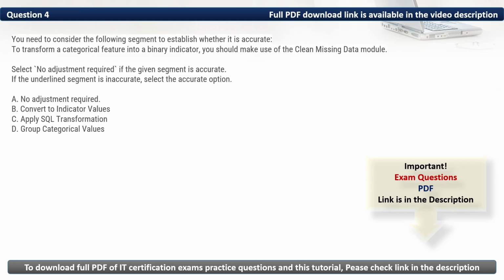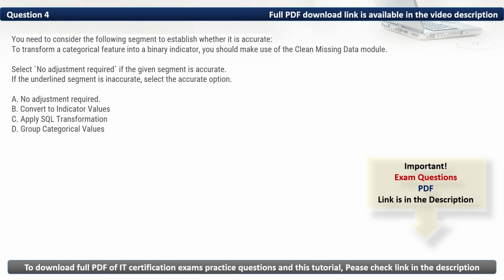Question 4. You need to consider the following segment to establish whether it is accurate. To transform a categorical value into a binary indicator, you should make use of the clean missing data module. Select no adjustment required if the given segment is accurate. If the underlined segment is inaccurate, select the accurate option. Firstly, let's eliminate the incorrect options.